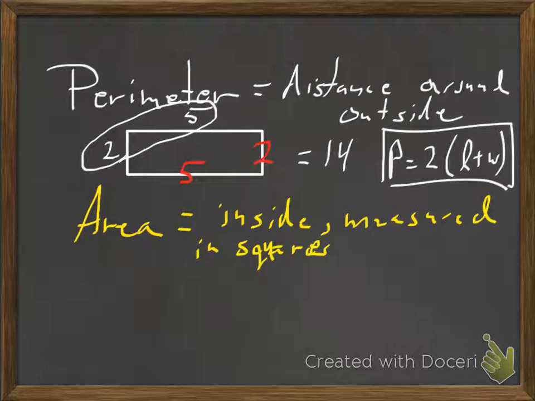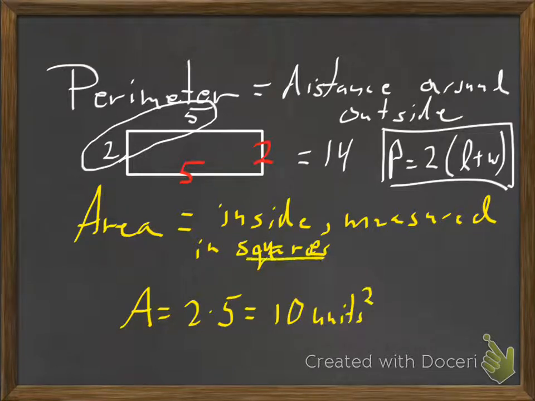Now, the 10 was not totally wrong. What were you thinking of when you said 10, Bridget? I was thinking of 2 times 5. And you do that when you're finding the area. So 2 times 5 would give you 10. The area is always measured in square units. We just said it's going to be measured in squares. The perimeter is also going to be measured in units. I didn't tell you if it was centimeters or what, so we're just going to say units. So the perimeter is 14 units, no square. The area, on the other hand, is going to be units squared. So that's how you find perimeter and area of a rectangle.